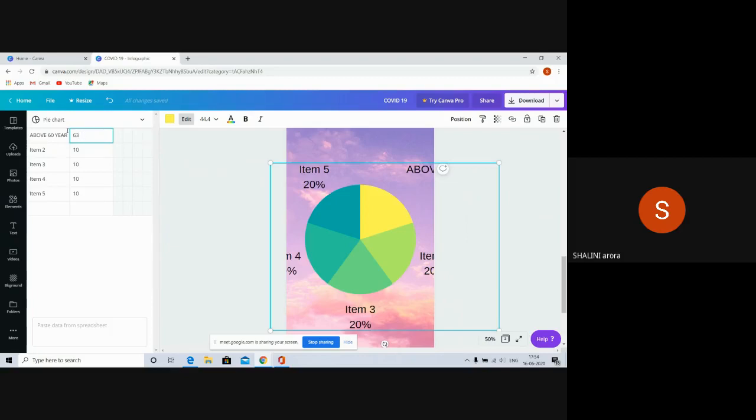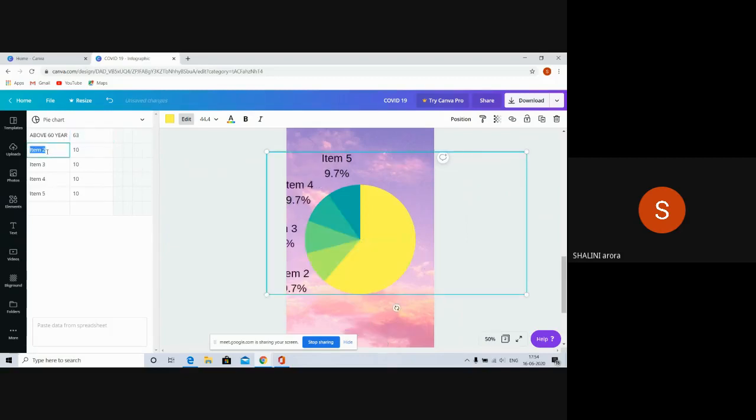So we'll be writing only 63. There is no need to write percentage. Second is 41 to 60. Next range I have taken as 41 to 60. It is 30%. So I'll be typing only 30.